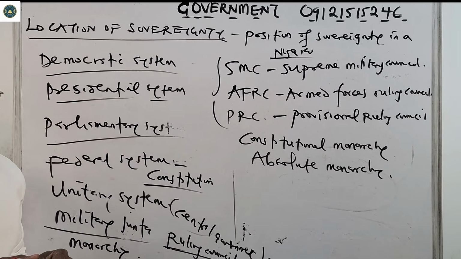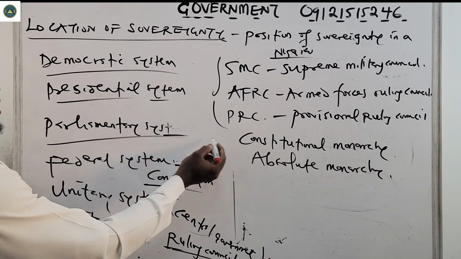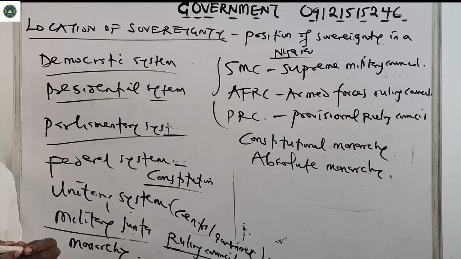You know what monarchy is now, where a king or a queen is ruling, takes over the affairs of the state, or is in charge of the affairs of the state. That's monarchy. So you have constitutional monarchy, you have absolute monarchy. Constitutional monarchy is almost the same as the parliamentary system.